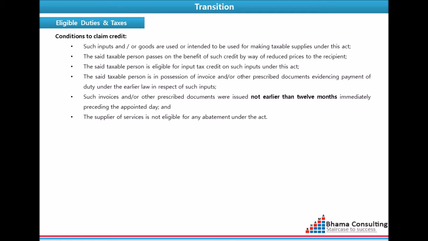The said taxable person is in possession of invoice and or other prescribed documents evidencing payment of duty under the earlier law in respect of such inputs. Such invoices and or other prescribed documents were issued not earlier than 12 months immediately preceding the appointed day, and the supplier of services is not eligible for any abatement under the Act.